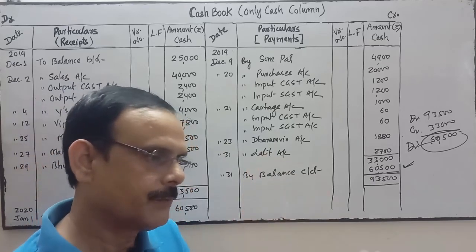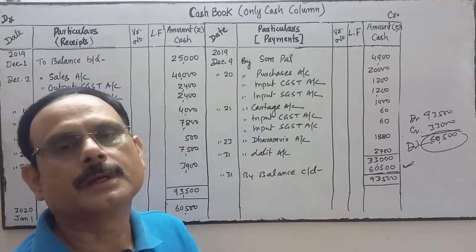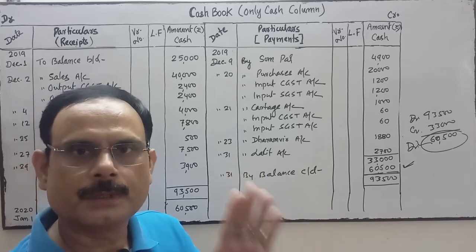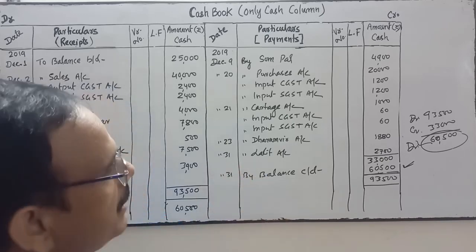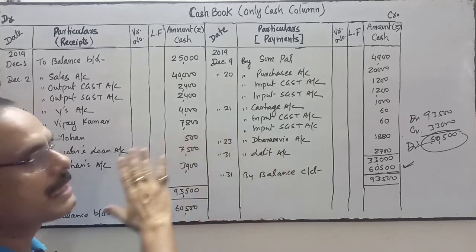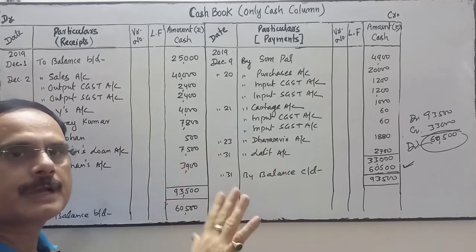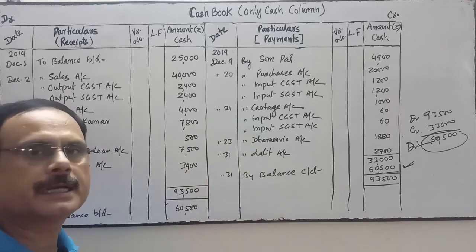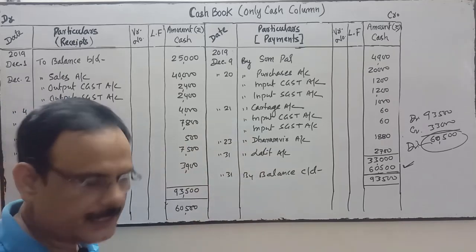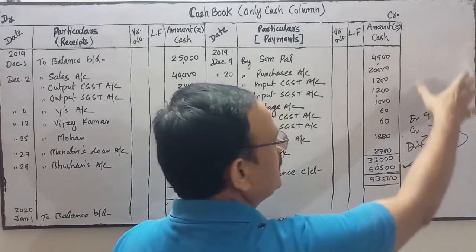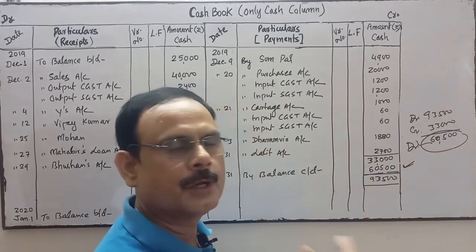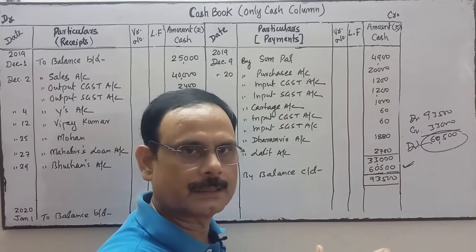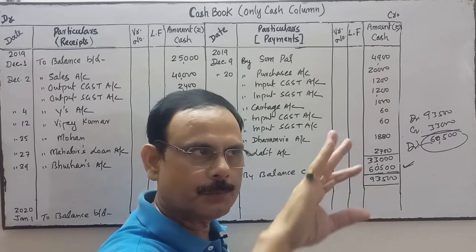As well as when we are operating a cash book, a principal book, it means an original book, it means no journal entry will be passed related to cash and bank transactions. That will all be directly recorded by us in the cash book. Okay, I have passed the journal entry in the rough so that you know the journal, because accordingly you do the posting.